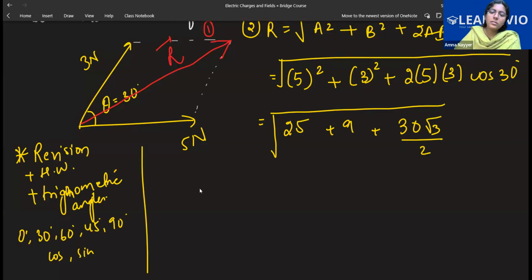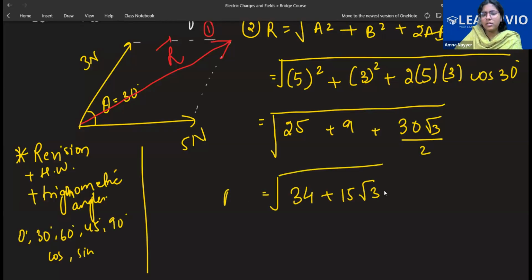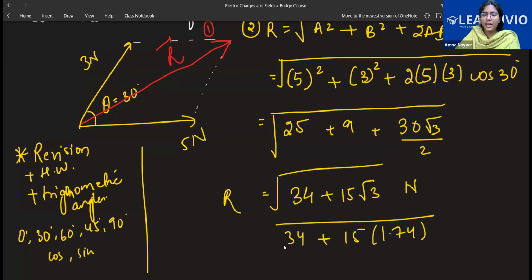So this will be 34 plus 15 root 3, right? Under root, we don't need to solve this. This would be the answer, somewhat like this, let's say in Newton. You can solve it further by putting the value of root 3. What is the value of root 3? 1.73 something. You can put that in and then solve. Right now we are just studying the method. So this is how you will get the magnitude. Is it clear? Okay, now the second step is done.